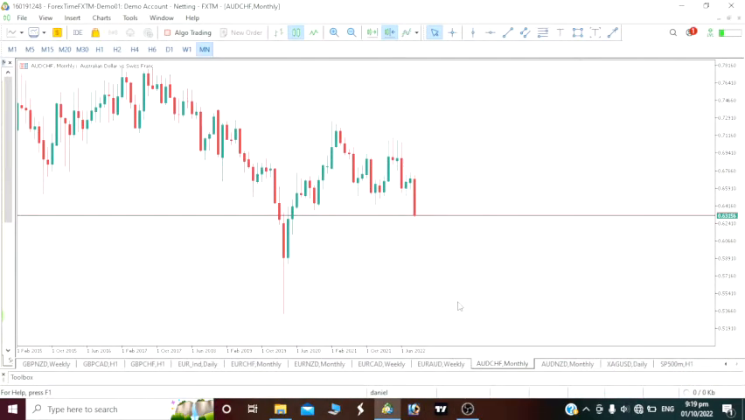So guys, what we have here is AUD Swiss franc and AUD New Zealand. We will try to look at the analysis for today, for the week, by the way.